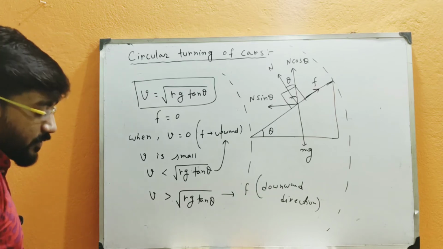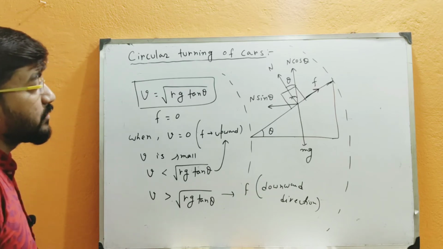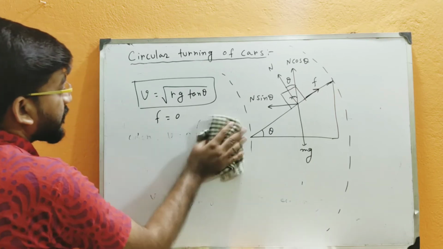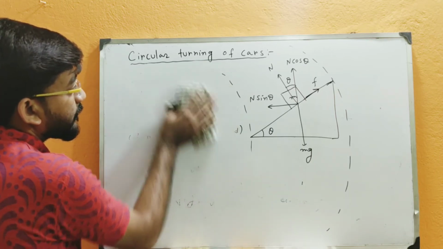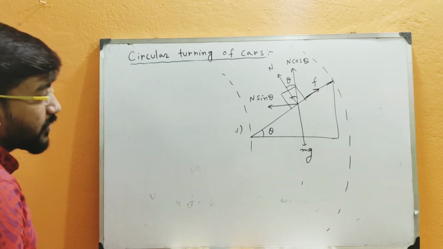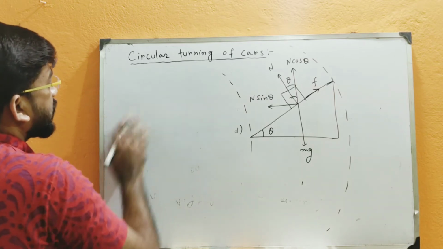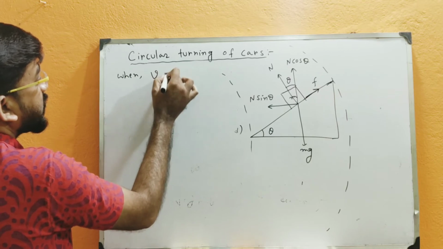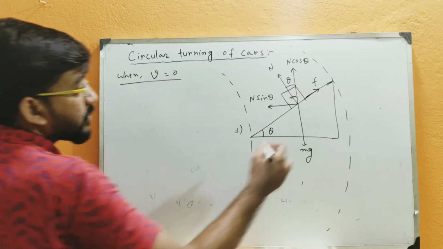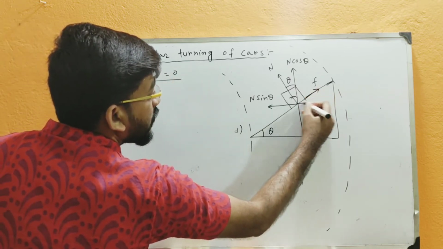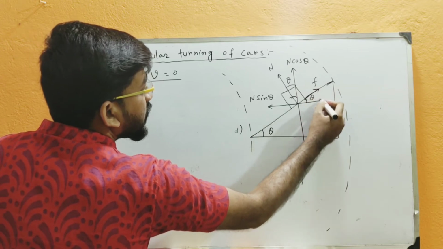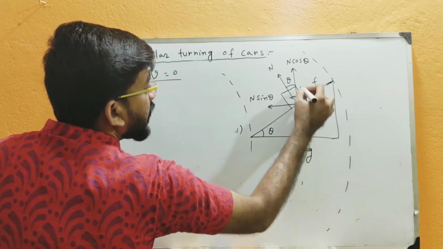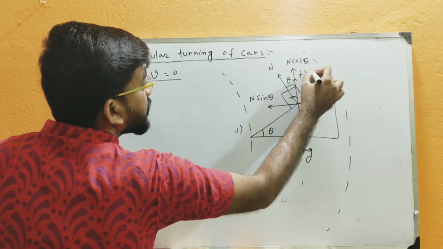Now let me explain all this mathematically. Let me first write down the equation when velocity is 0. If suppose velocity is 0, then there is no centripetal force, and if we resolve this F into two components, this is theta, so this will be F cos theta, and along this direction it will be F sin theta.